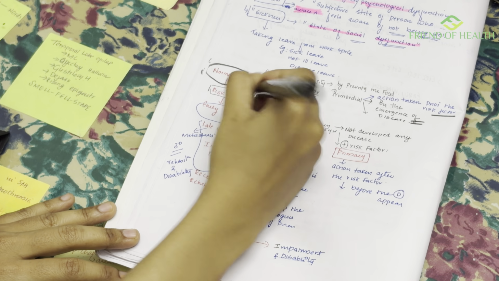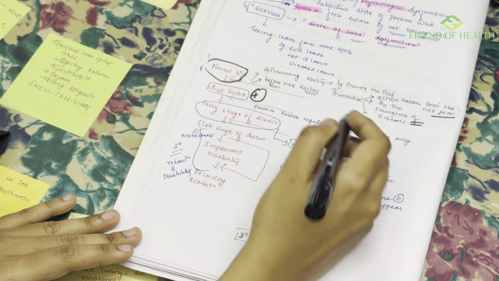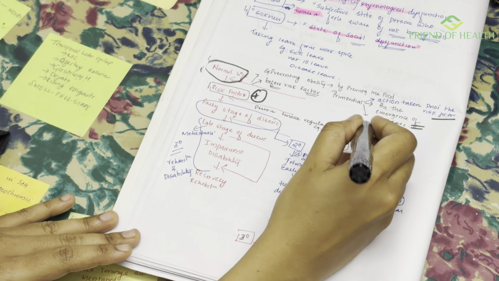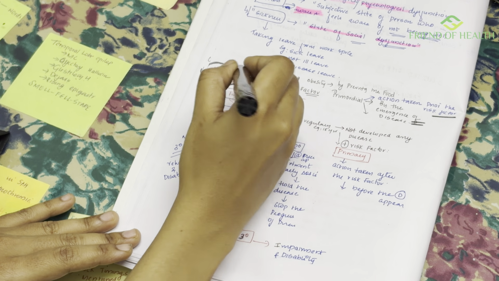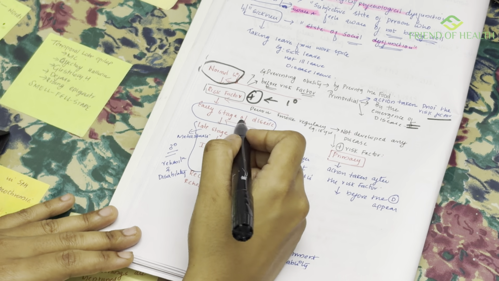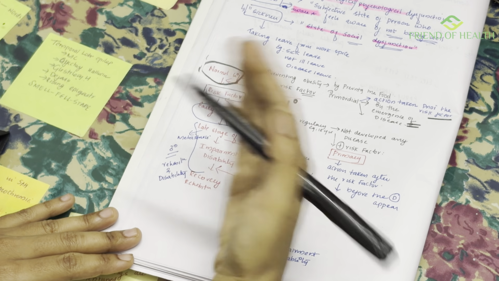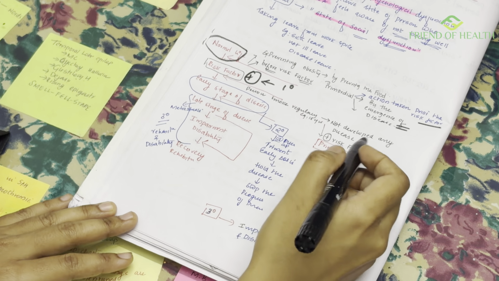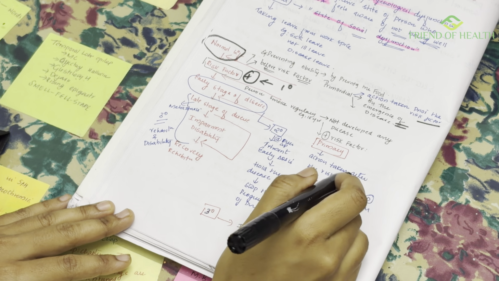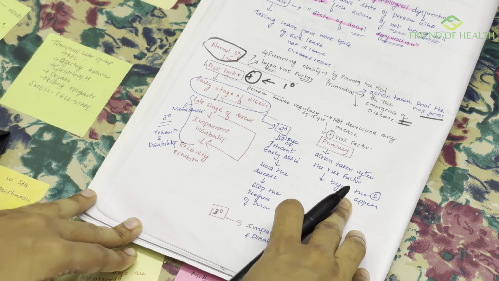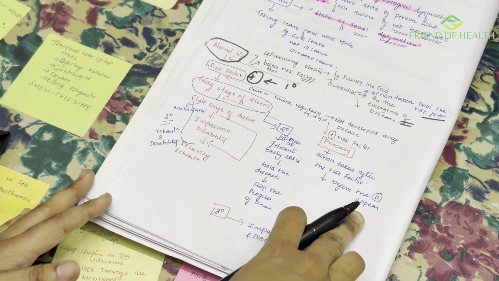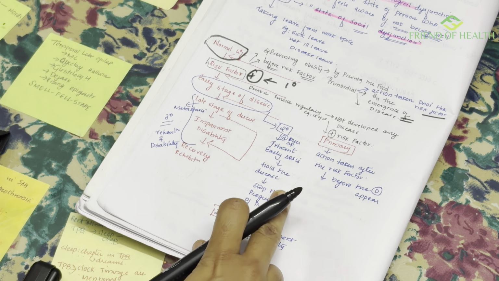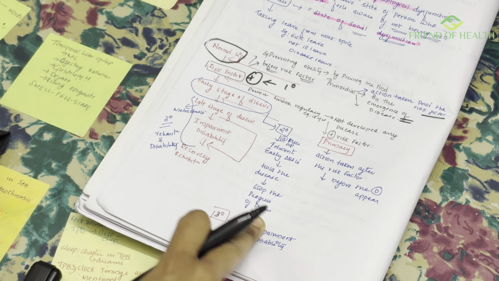Suppose there is a risk factor: a person smokes regularly but has not developed any disease. The risk factor is present, so the prevention we take at this stage is primary prevention. The next stage is the early stage of disease after smoking, where you will do secondary prevention. So primary prevention is action taken after the risk factor has occurred, before the disease actually appears. Secondary prevention means early diagnosis and treatment to halt the disease and stop the pathogenesis process.